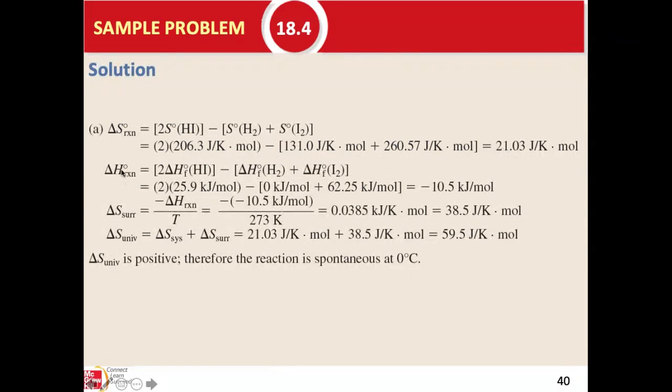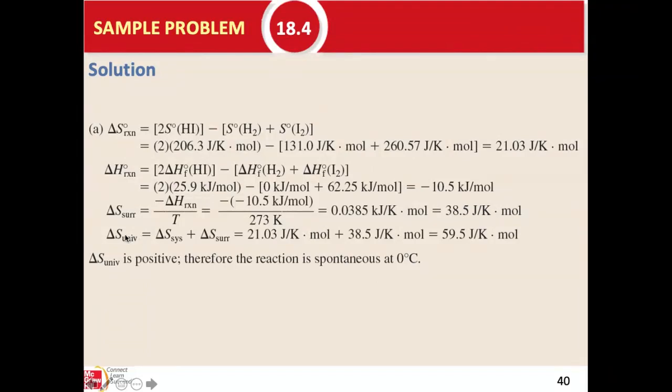Then we can find the delta H of the reaction, but we need to know the standard enthalpy of formation of all the reactants and products. We can see that the delta H is minus 10.5 kilojoules per mole. Then we find the delta S of the surroundings, which is minus delta H of reaction over temperature. So we put the delta H with a negative sign, and the temperature is 0 degrees Celsius, which is 273 K. We see that the delta S of the surroundings is a positive number.